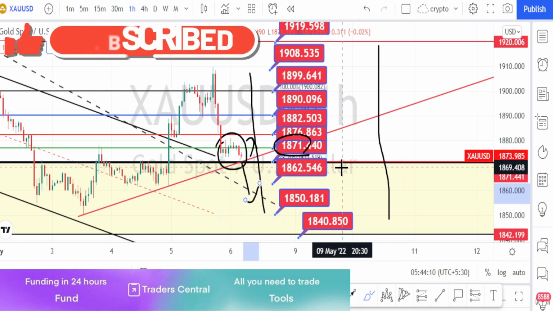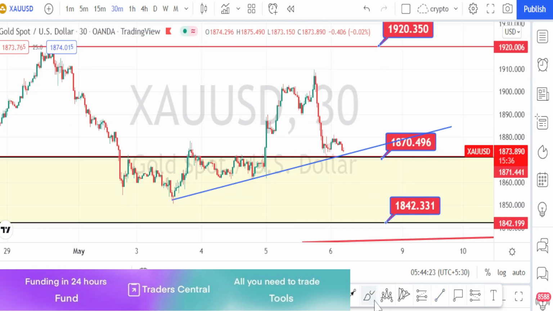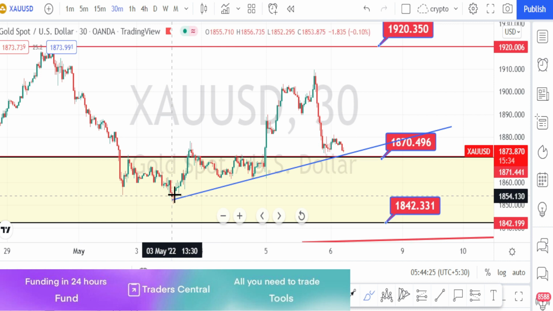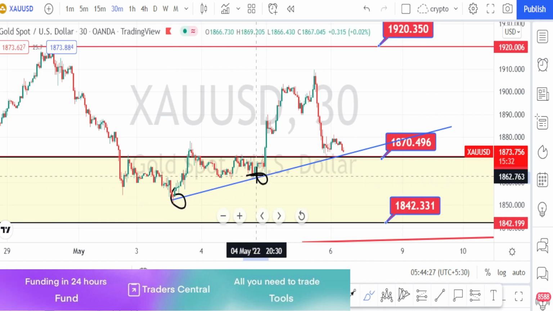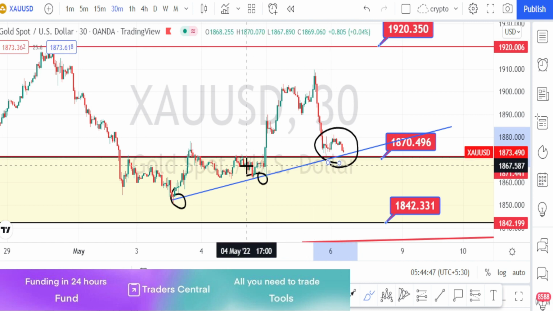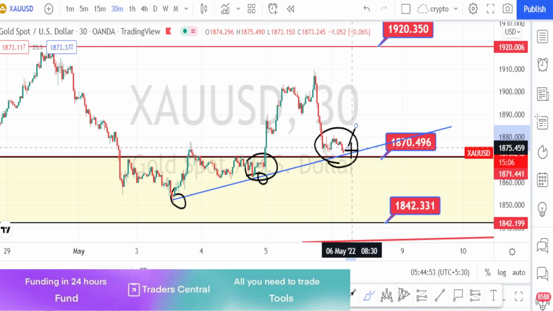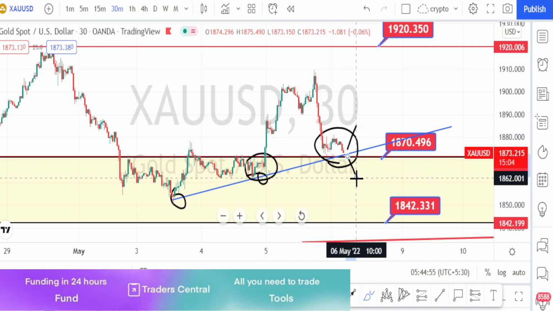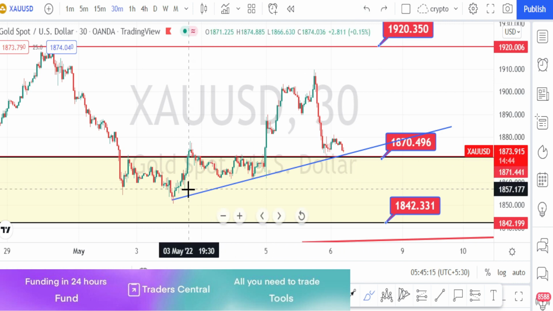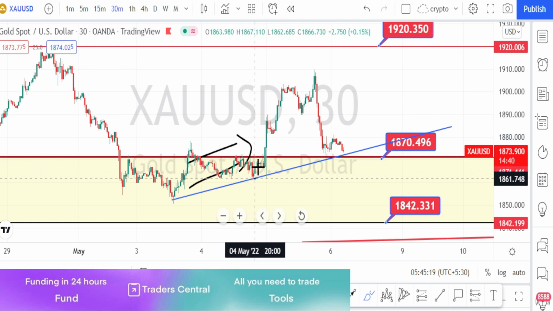Let us do the analysis in the 30 minutes time frame. I am in the 30 minutes time frame. Here I have drawn one more trend line or support line for the 30 minutes time frame. We can notice a consolidation starting over here, and we had noticed a similar consolidation in the past also. So wait for the price action to bounce back or to break this support level in order to take directional trades. Currently the price action in the 30 minutes time frame is in a bullish trend because it is still trading above this support line.